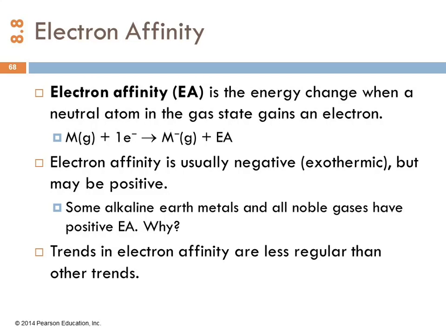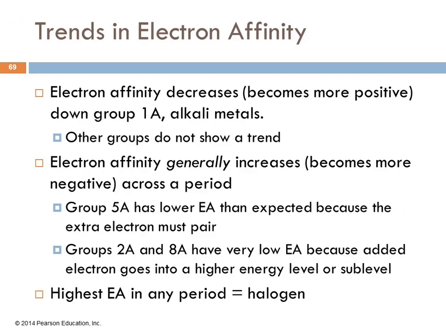The trends that we see in electron affinity are less regular than the other trends. Generally, they're going to decrease, become more positive, less negative. That gets confusing. As we go down in group 1A, the other groups don't really show a trend. It's just kind of a wash. We do see that it generally increases, becoming more negative as we go across a period.